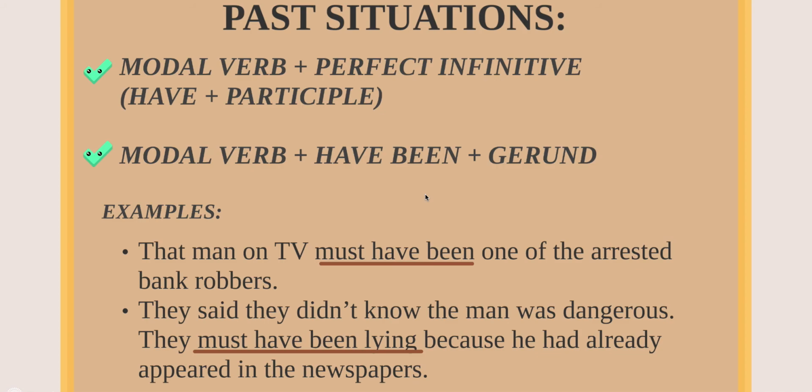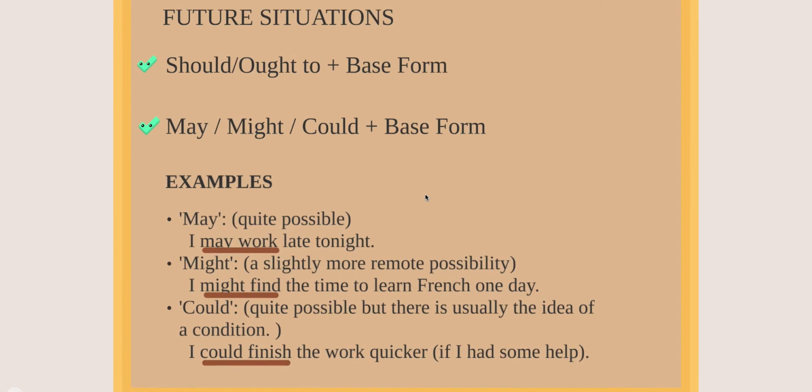No. Okay, and let's finish with the use of modal verbs to speculate on future situations. This use, les puse este ejemplo acá. You know that should and ought to are not part of the modal verbs of speculation. But to speculate, it is going to be exactly the same as this one. You are just going to write the modal verb plus the base form or the word in infinitive. Solamente el verbo en infinitivo. So, as you use should, as you use ought to, you are going to use may, might, and could. No tienen que cambiar absolutamente nada porque van a hacer especulaciones sobre el futuro. So you just have to use it in this way.